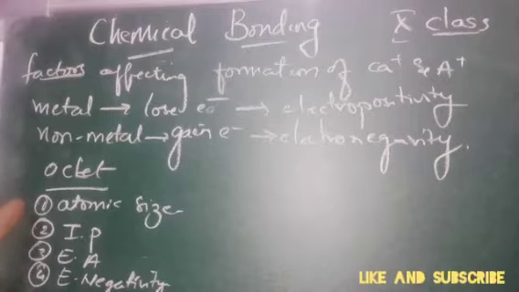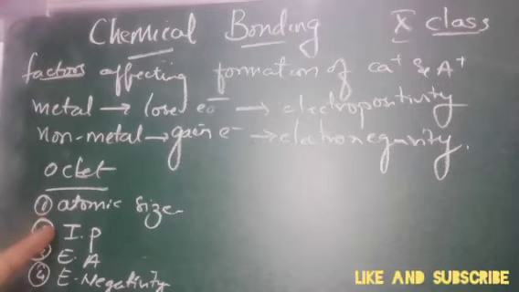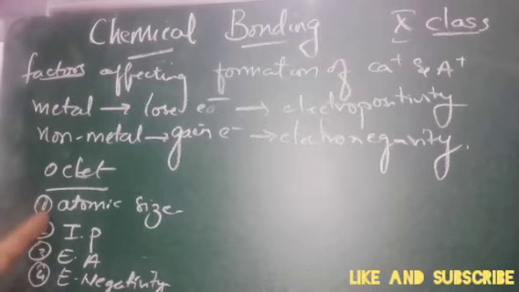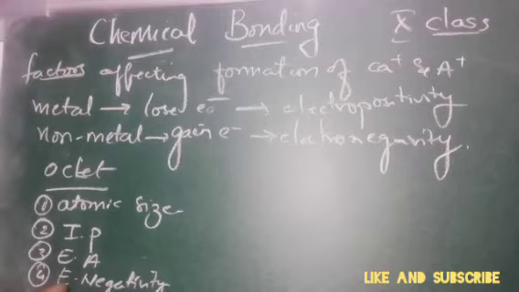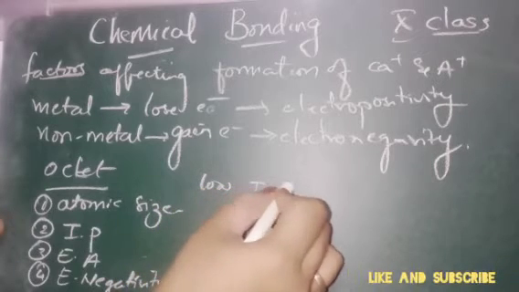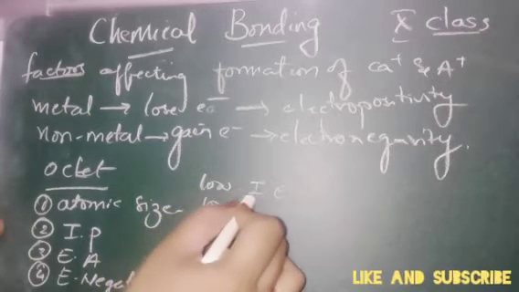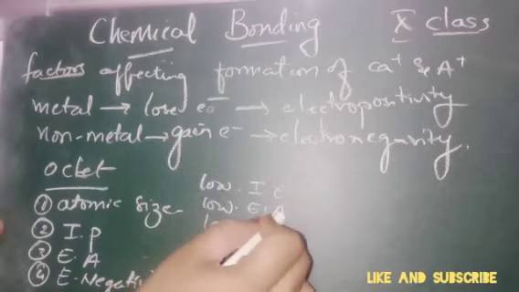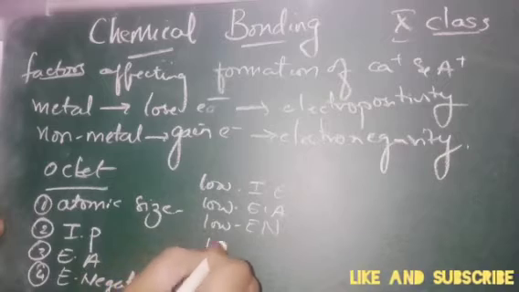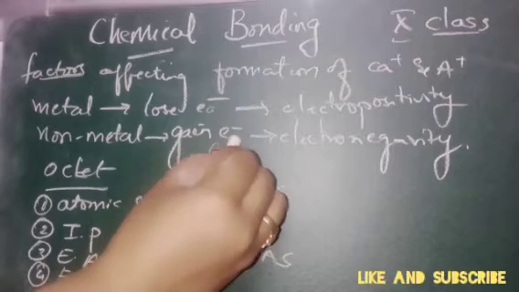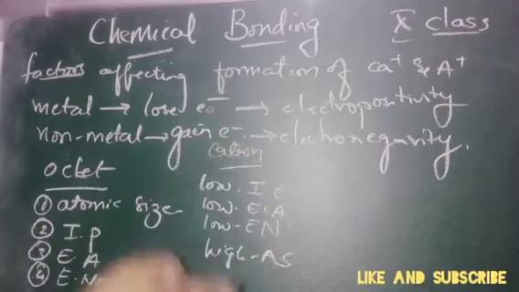The atoms with low ionization energy, low electron affinity, low electronegativity and high atomic size form cations. These are the characteristics which form the cation.